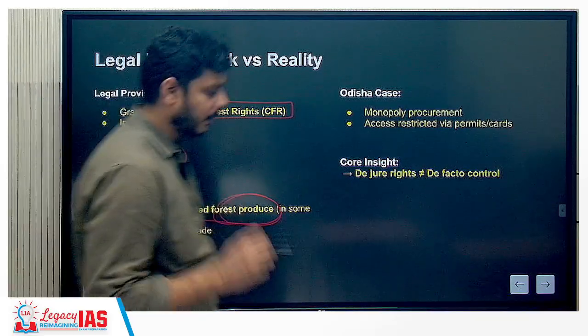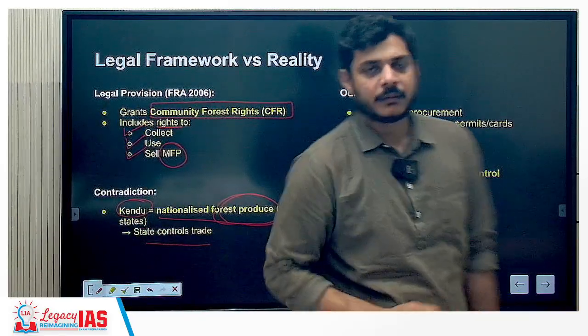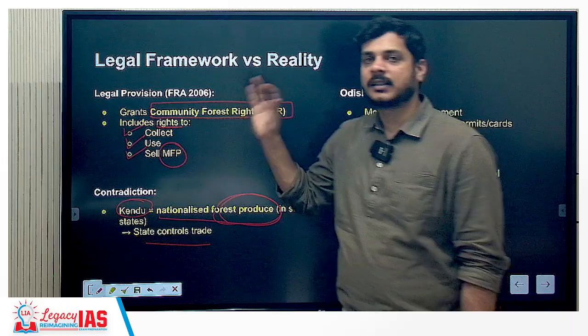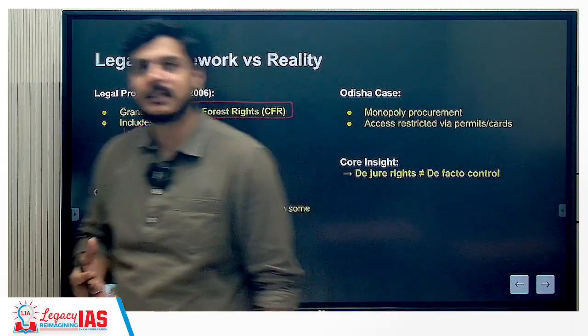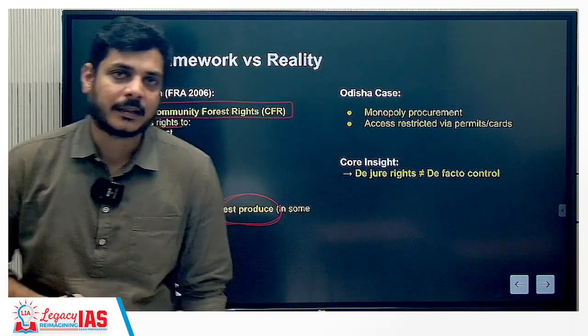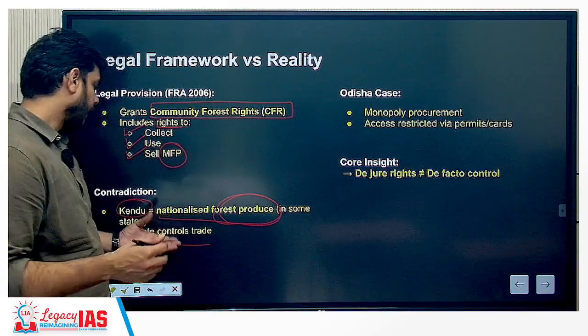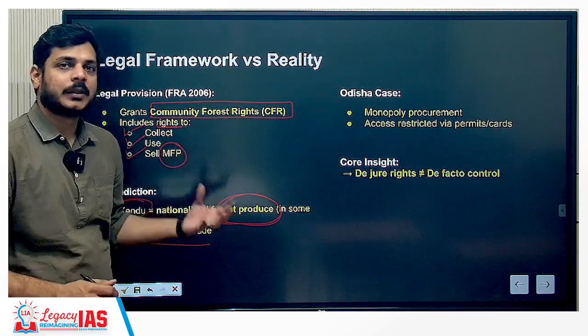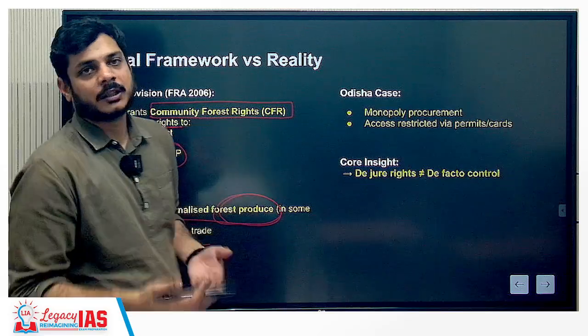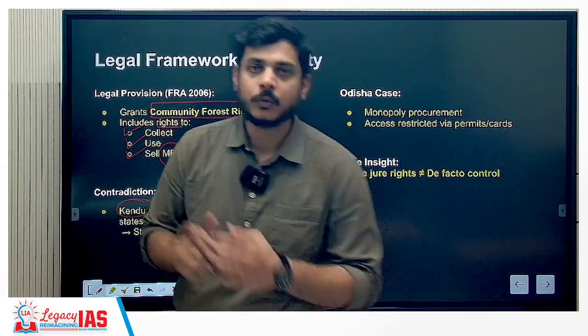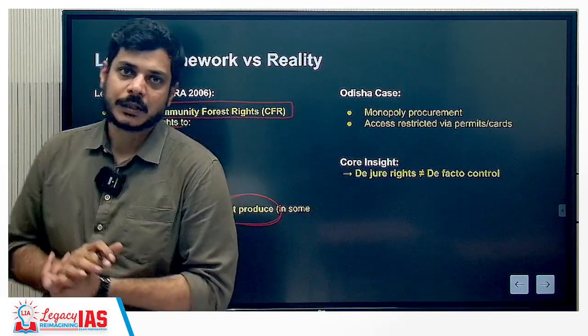Now, it is very important to notice here that even if the central act classifies this as a minor forest produce, the state acts can still classify them as a nationalized forest produce. This means the control or the regulation over the trade lies with the state. That means you have to take permission from the state itself to trade in such items.